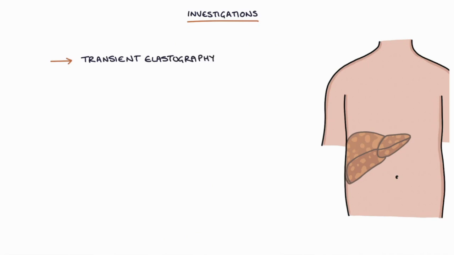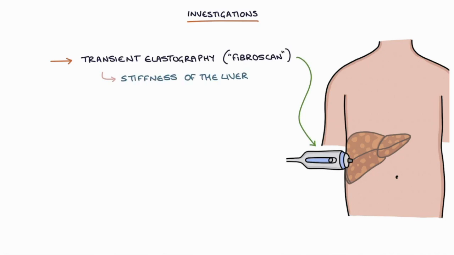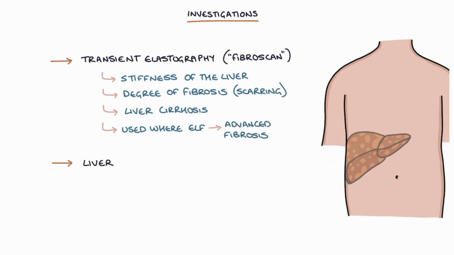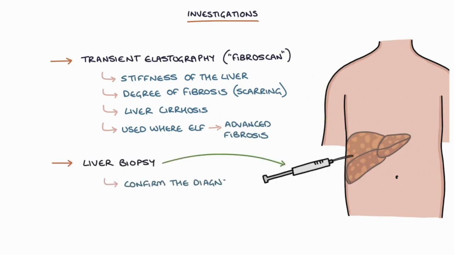Transient elastography, or a fibroscan, can be used to assess the stiffness of the liver using high-frequency sound waves. This helps determine the degree of fibrosis or scarring to test for liver cirrhosis. This is used in patients with non-alcoholic fatty liver disease where the enhanced liver fibrosis, or the ELF test, indicates advanced fibrosis. A liver biopsy may be required to confirm the diagnosis and exclude other causes of liver disease.